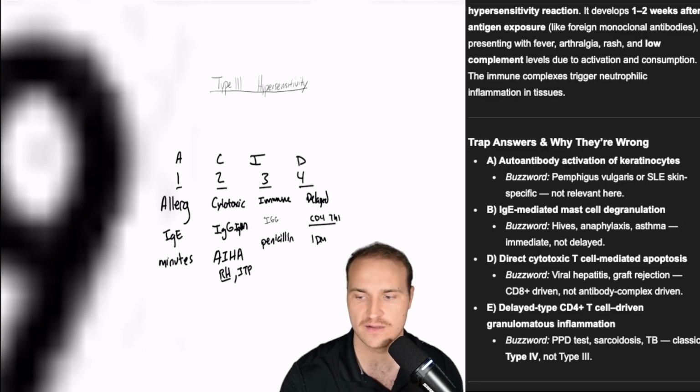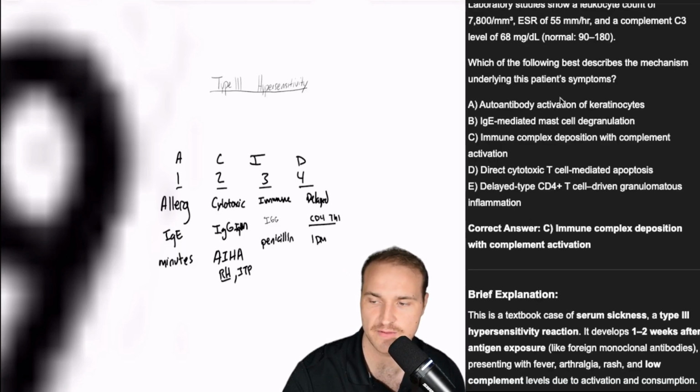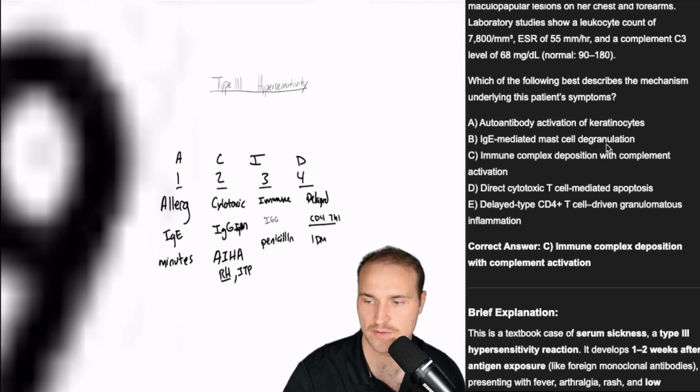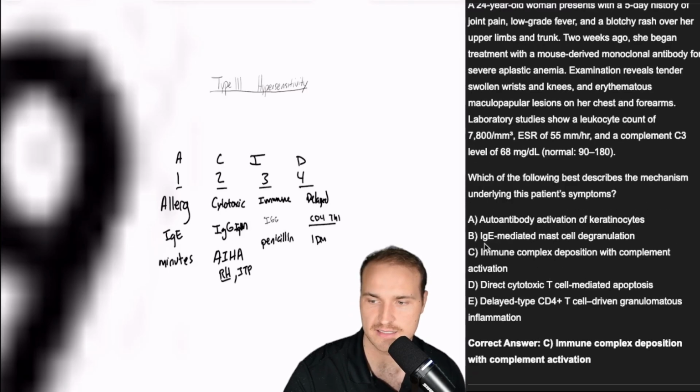And then you look at this one, you go, okay, we've got serum sickness. That's a type 3 immune complex. This is 1 to 2 weeks after the exposure of monoclonal antibodies. They have the mouse monoclonal antibody. And so you have low complement. This is definitely going to be activation. And so our answer is C. That's how you do it.